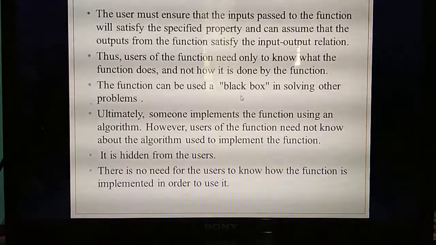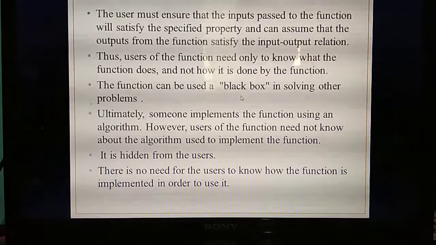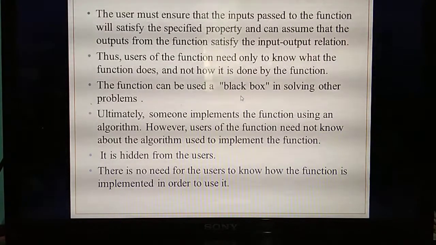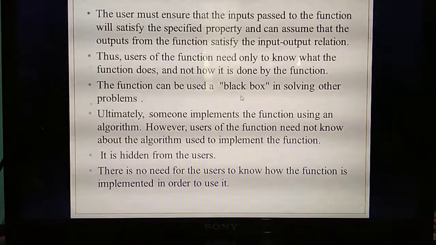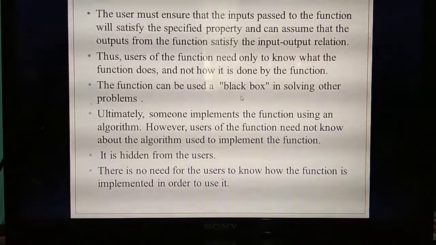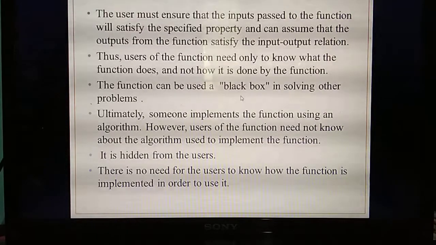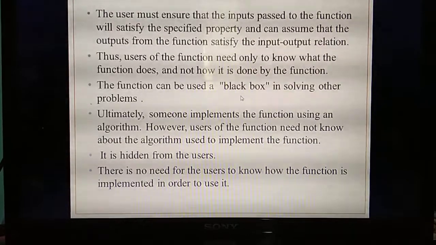He won't worry about what things are present in the wheel, how many cables are there, how the dynamo works, what the seat is made of. He won't worry about all this. Likewise, if you are writing the function, you should know only what output you will get, but you are not worried about how it is implemented.